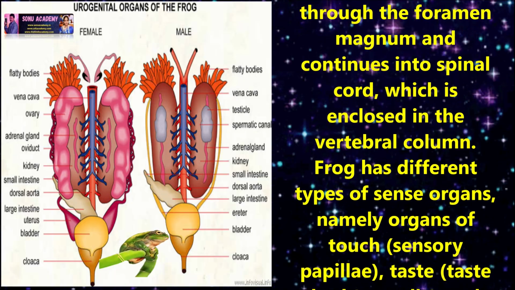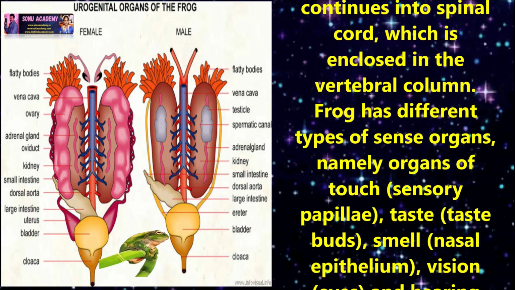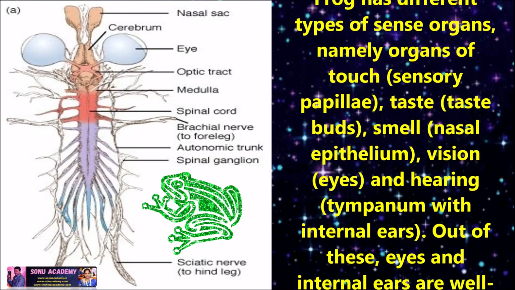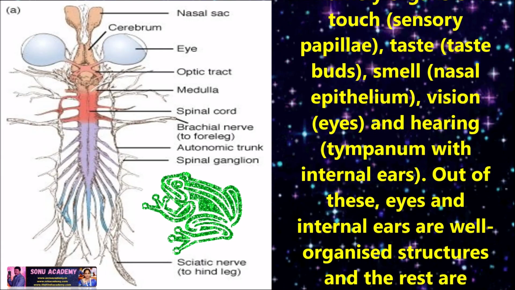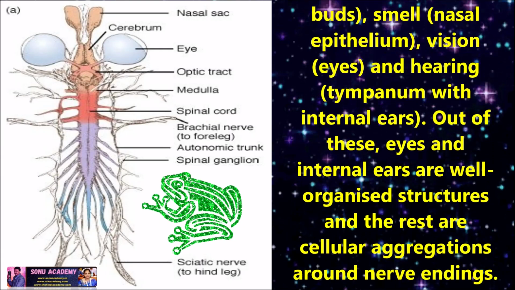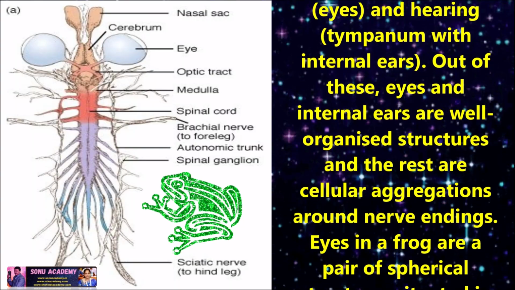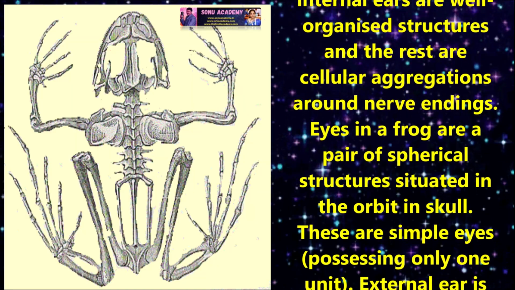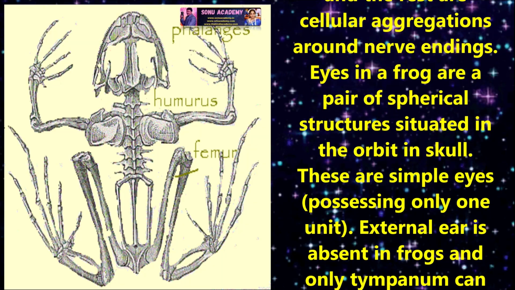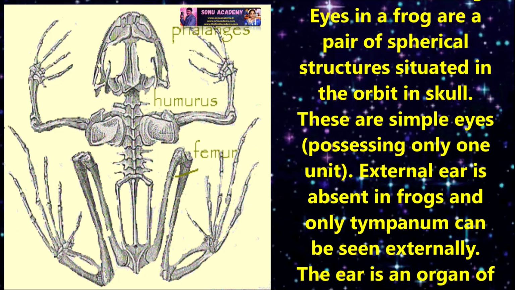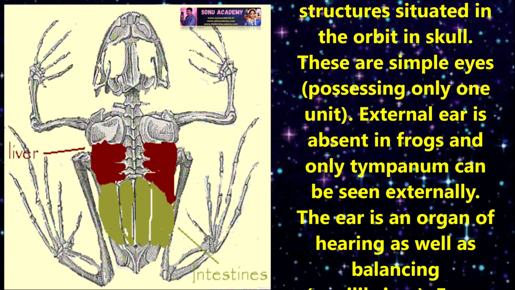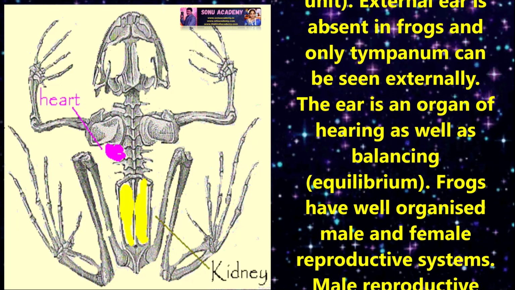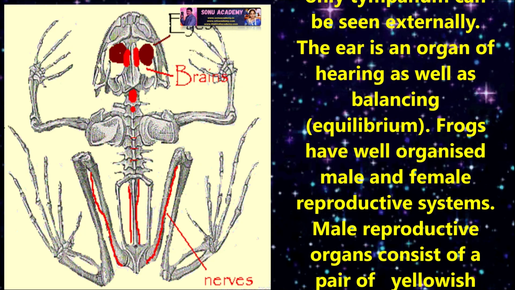Frog has different types of sense organs, namely organs of touch, taste, smell, vision, hearing, etc. Out of these, eyes and internal ears are well organized structures and the rest are cellular aggregations around the nerve ending. Eye in frog is a pair of spherical structures situated in the orbit in skull. They are simple eyes possessing only one unit. External ear is absent in frog and only tympanum can be seen externally. The ear is an organ of hearing as well as balancing, equilibrium.